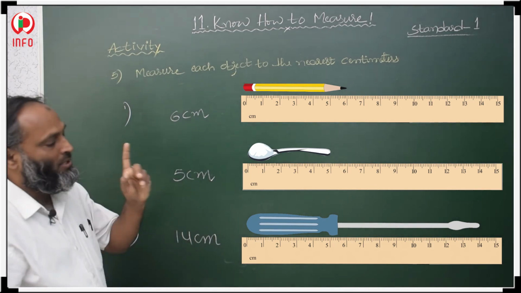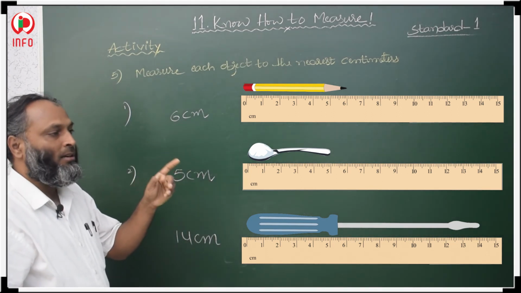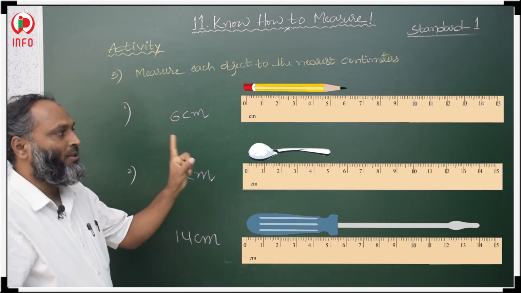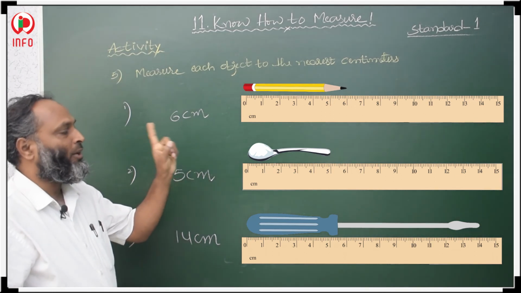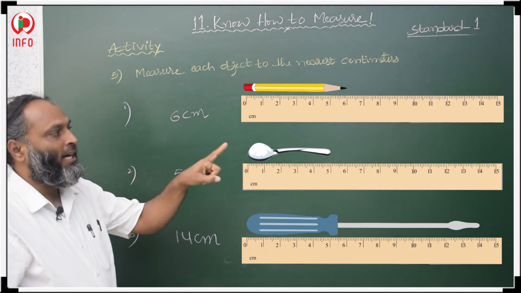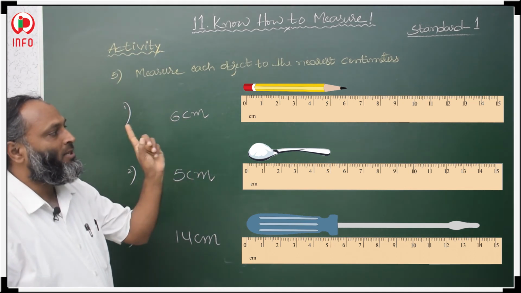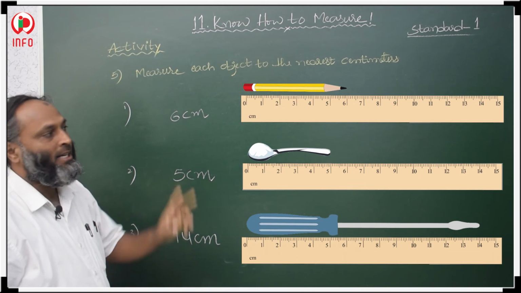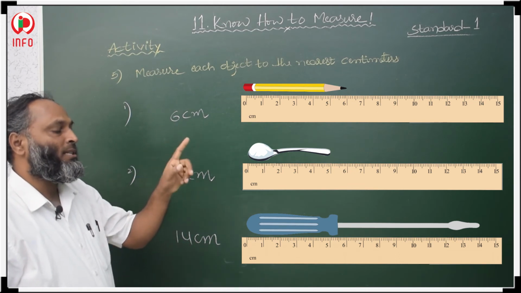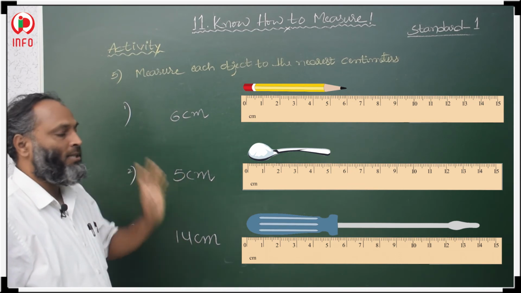So first we have to see the objects. There are two ends, so first we check where the first end is. The starting point is at 0, and then where is the second end point? In the pencil, the first point is at 0 and the second end is at 6, that means 0 to 6. The length of the pencil is 6 centimeters.